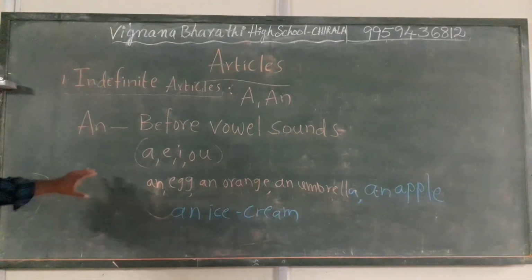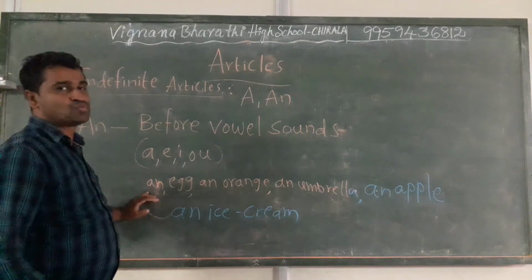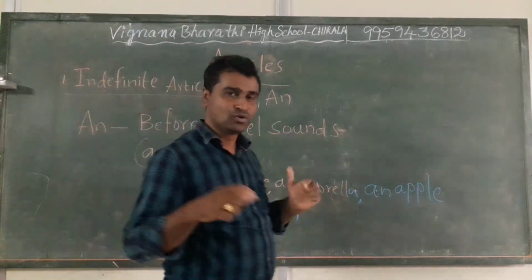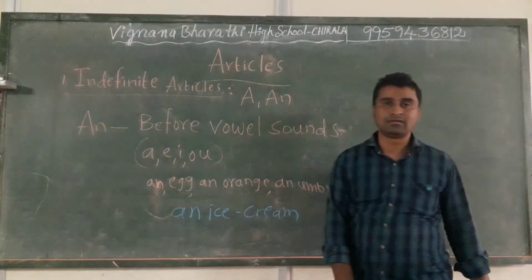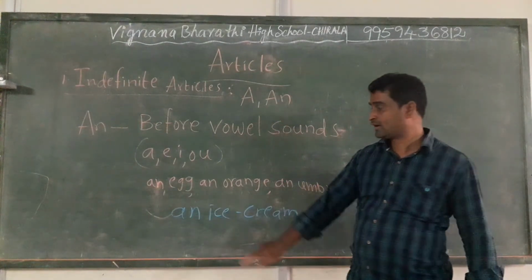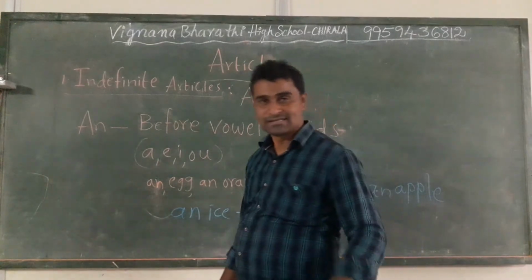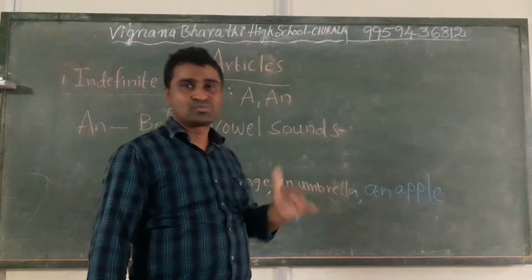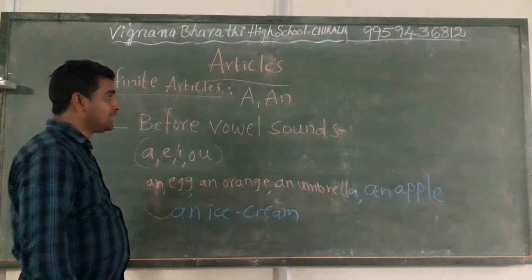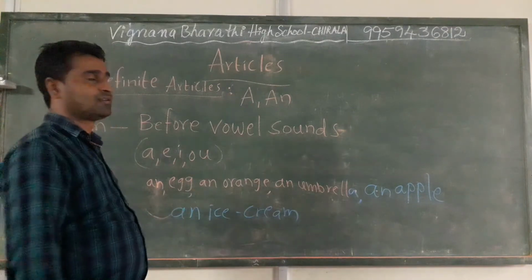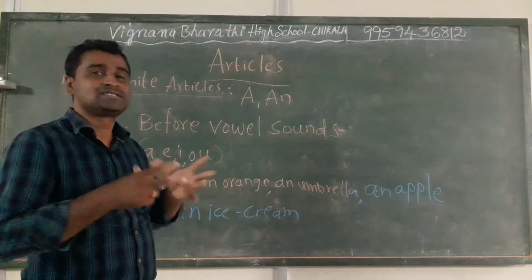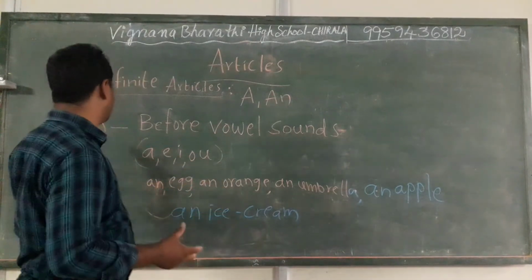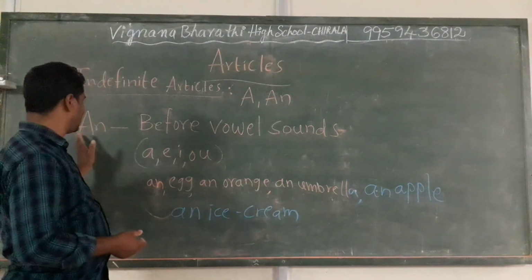So if the word starts with a vowel and the sound is also a vowel, we use "an". But in some cases the word starts with a vowel and the sound is consonant, or the word starts with a consonant but the sound is vowel. In that case we use "an".